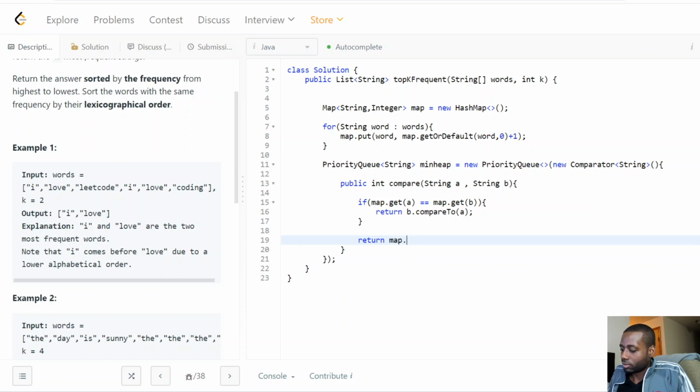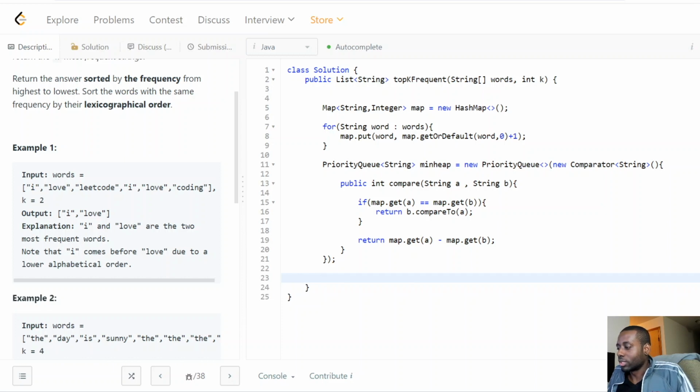if they don't have the same frequency, then we're simply going to compare them by their frequency, guys, right? Okay. So we compare them by frequency here, right? If they are the same frequency, then we compare them lexicographically, right? And we do it in reverse because we want the lexicographically bigger word to be at the top, guys, right? That's what we're doing here, guys, right? Make sure it makes sense to you guys, okay?